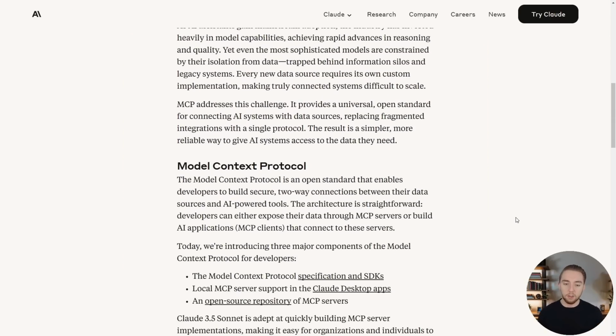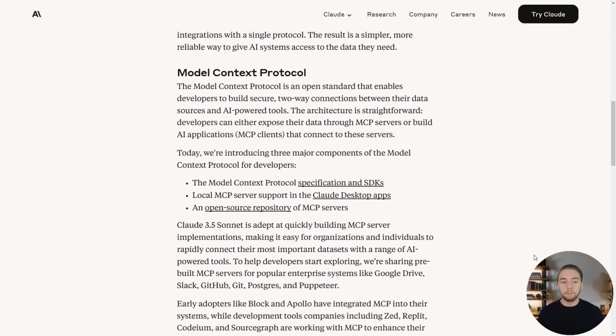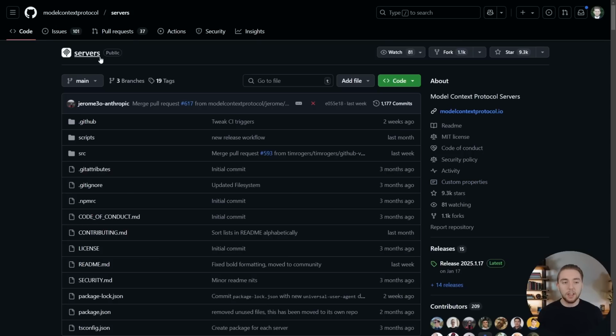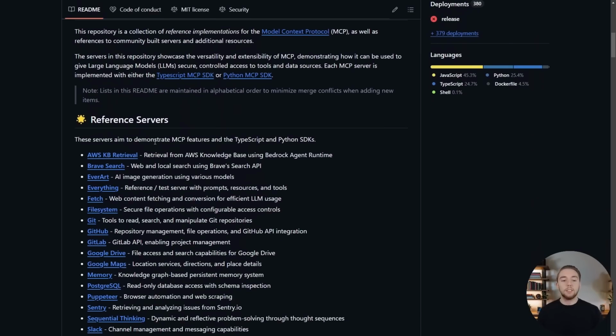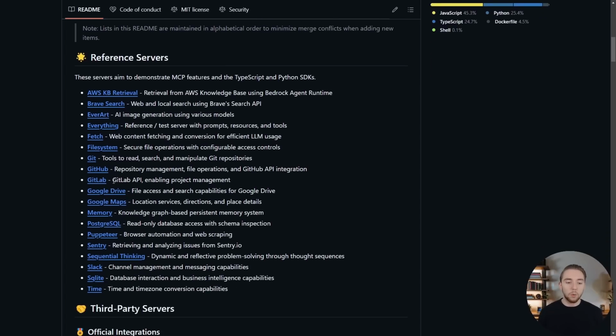So they have this full article that you can read if you are curious, but essentially it's a way where you can create these servers that you spin up that have access to API endpoints for a certain service like GitHub, Google Drive, Discord, whatever it might be. And so essentially this server is exposed to a large language model to give those tools dynamically to an LLM. So when you spin up an MCP server for GitHub and then give it to your LLM in Windsurf or Claude Desktop or whatever, the LLM can now do things on your behalf in your GitHub repositories. It is so cool how fast you can spin up these servers and then instantly give LLMs access to do all these things for you.